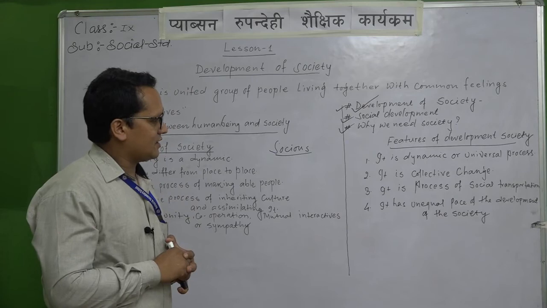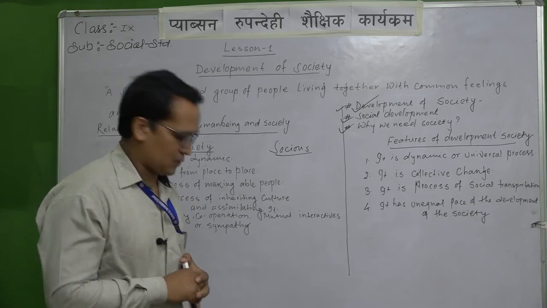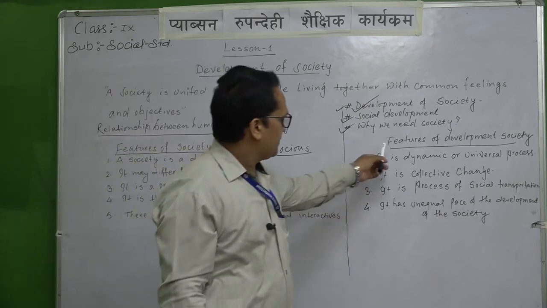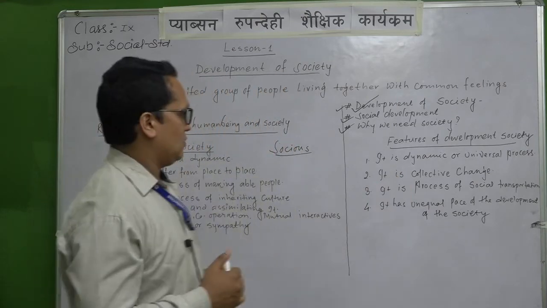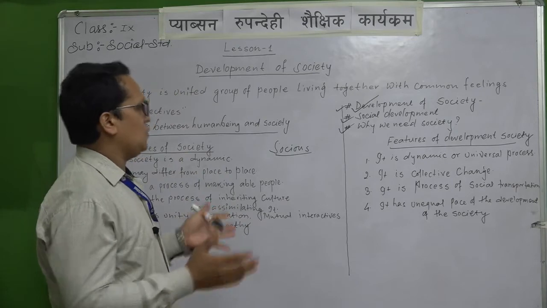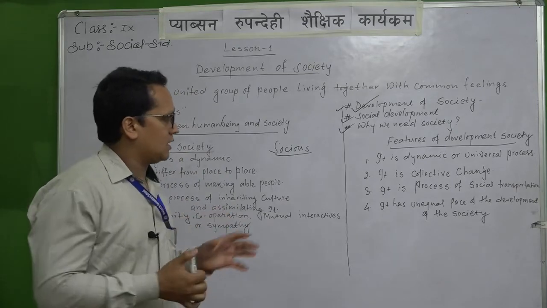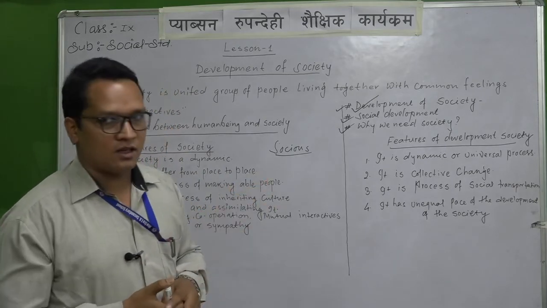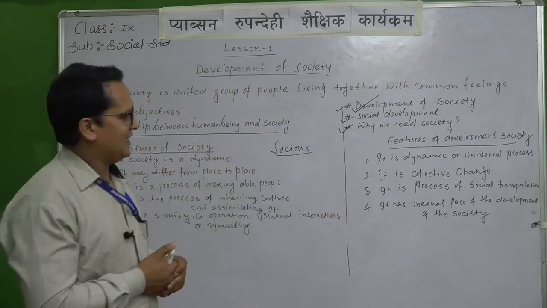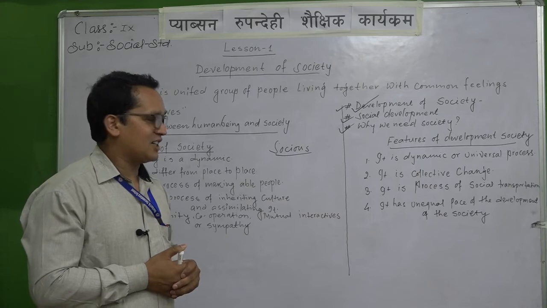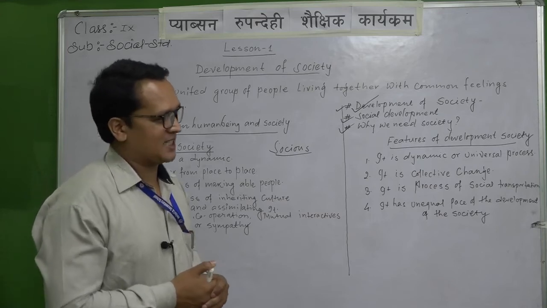Now, features of a developed society. You can see on the board the features of a developed society. What sort of features? How can we describe the special features of the development of society? You can see point number 1: it is a dynamic or universal process.